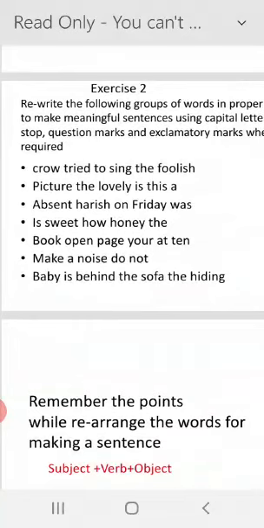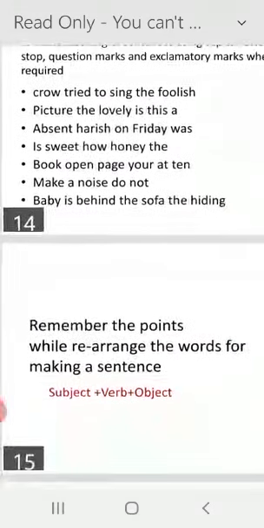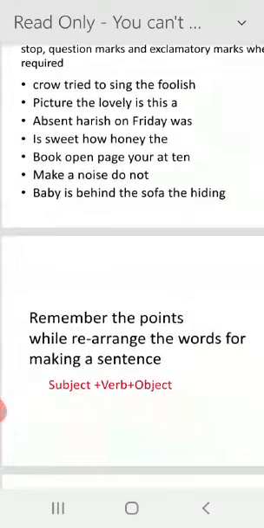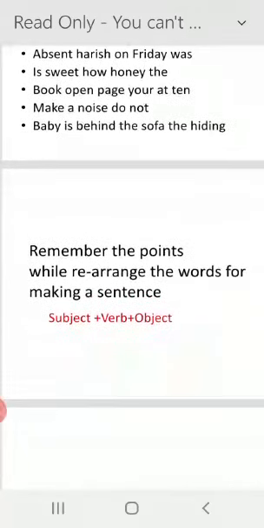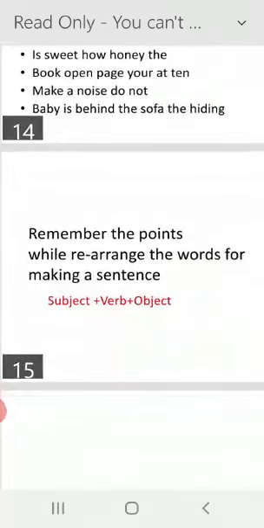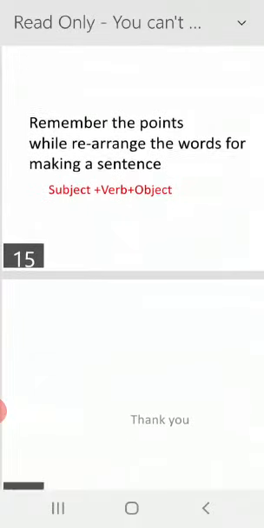Crow, tried, to, sing, the, foolish. So these sentences are for your exercise. Remember the last point: while rearranging the words to make a sentence, first we write the subject, then the verb, and then the object.